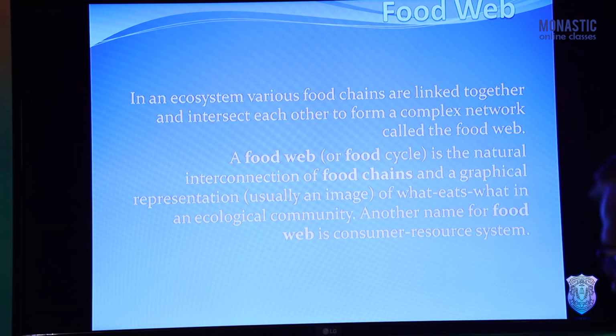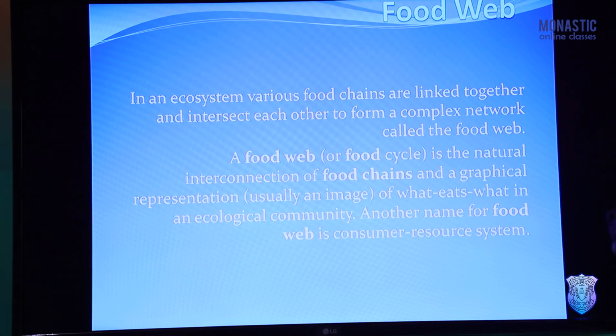Hence it is known as a food web, meaning a net-like structure, because several food chains intersect, are interconnected, and hence form a web-like structure. So a food web is the natural interconnection of food chains. Several food chains are connected to each other and form a food web.